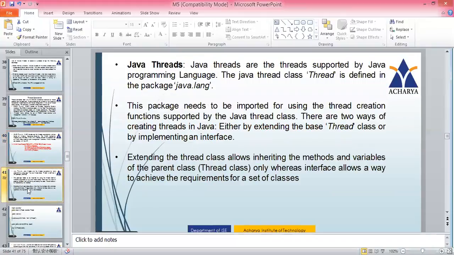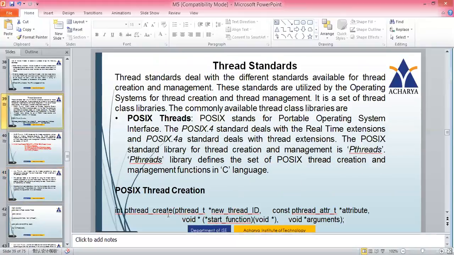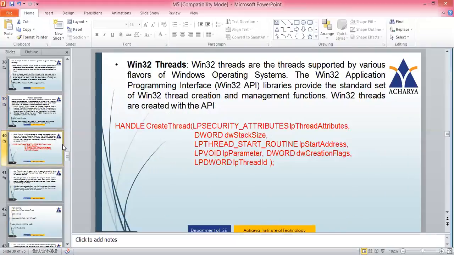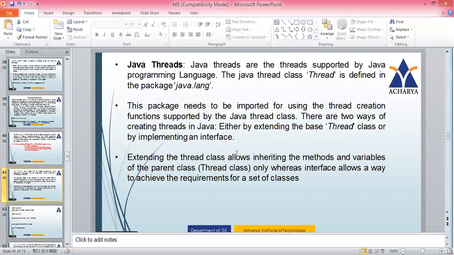The first one was POSIX. In case of POSIX, we created threads using C. And in case of Win32, we created them using the API. The third category is the Java threads. Java threads are the threads supported by the Java programming language. So this thread concept is actually proposed in the programming language itself. I think you are working with threads already in Java. Same thing here also I'm going to talk.